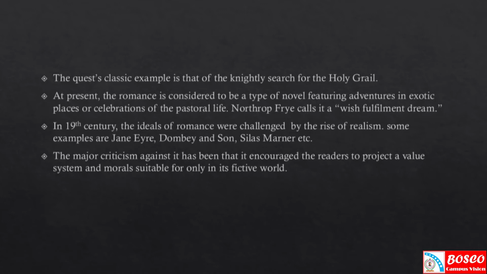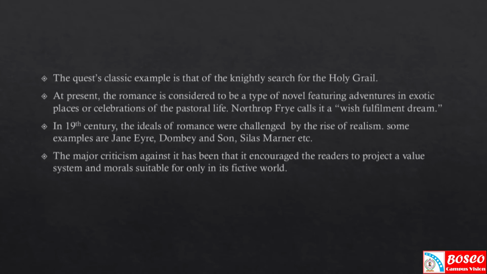Thus, the term romance or this genre has always been there, right from the Greek romances to contemporary romances like Mills and Boon and Harlequin novels, etc. Then Shakespeare's later plays, that is Pericles, Cymbeline, The Winter's Tale, and The Tempest, all have elements of romance in them.